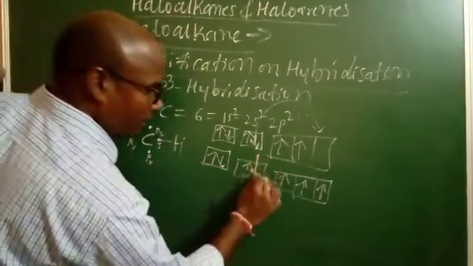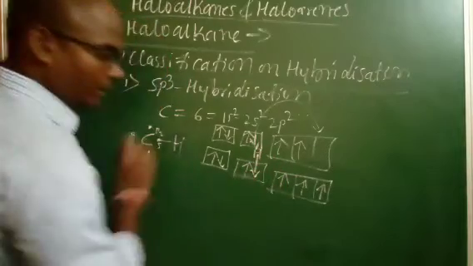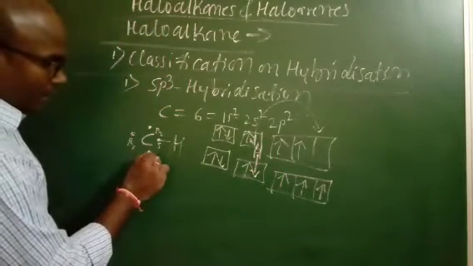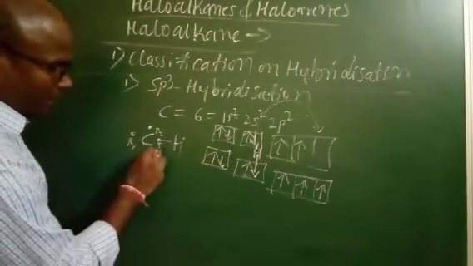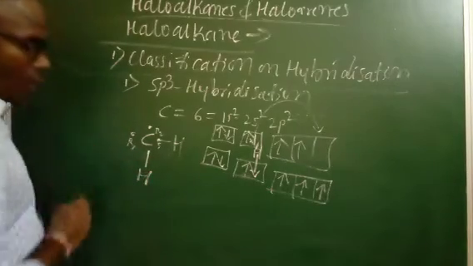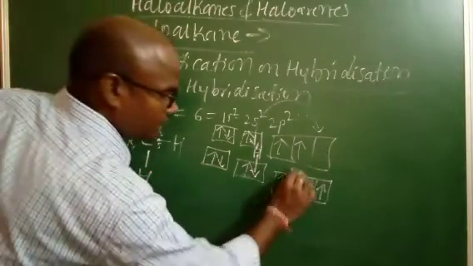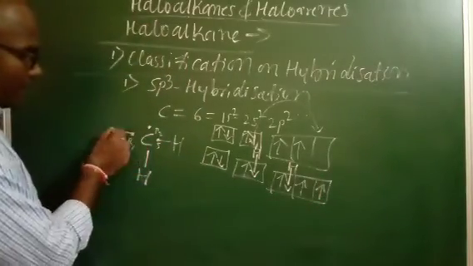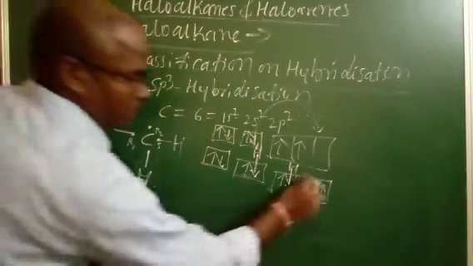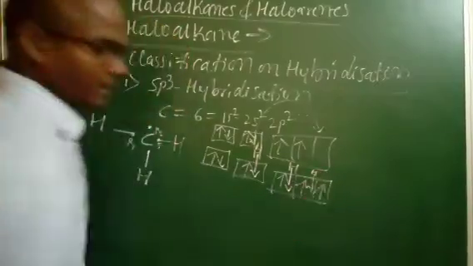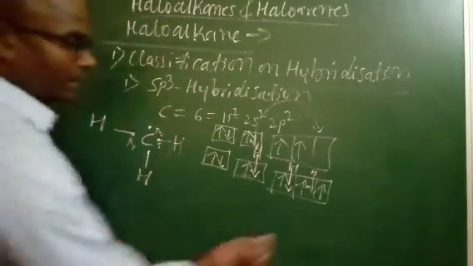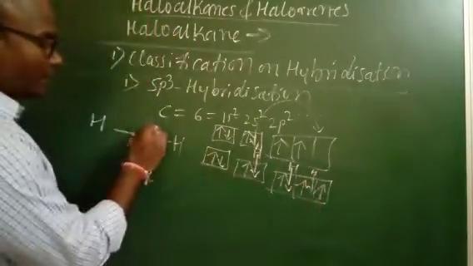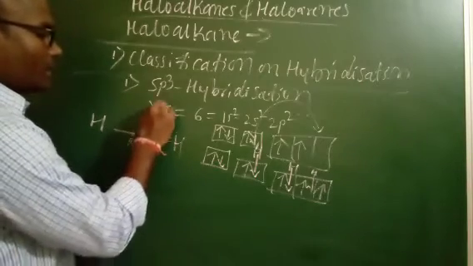Right here, hydrogen comes to share one pair of electrons with the s orbital. And next, the Px orbital: this Px electron again combines with one hydrogen atom. So Px is also combined with one hydrogen atom, and Py is also combined with one hydrogen atom. And finally, the last one, the Pz orbital, combines with the halogen.